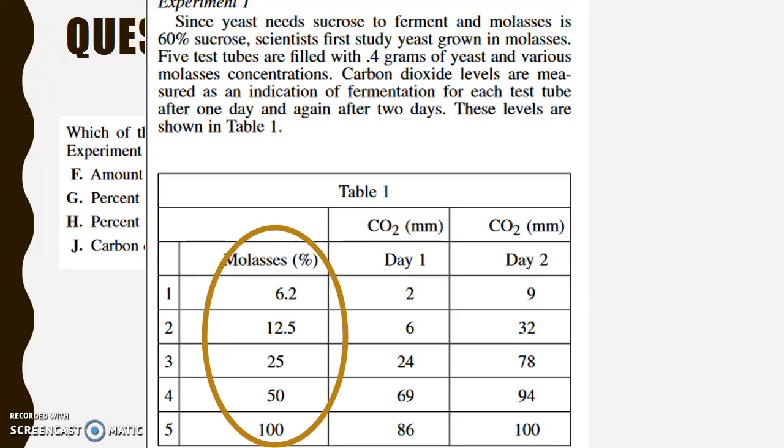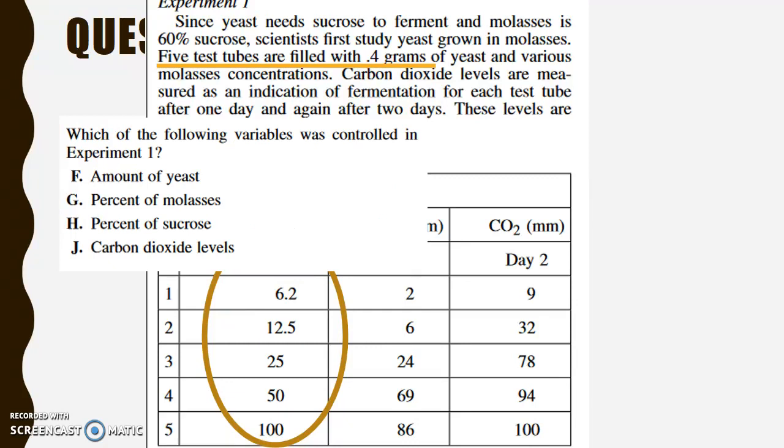test tube. But if I look back up in the passage, I can see that what I'm holding constant is the amount of yeast. If I come back to my question, I'm given the answer choice F, the amount of yeast is held constant.